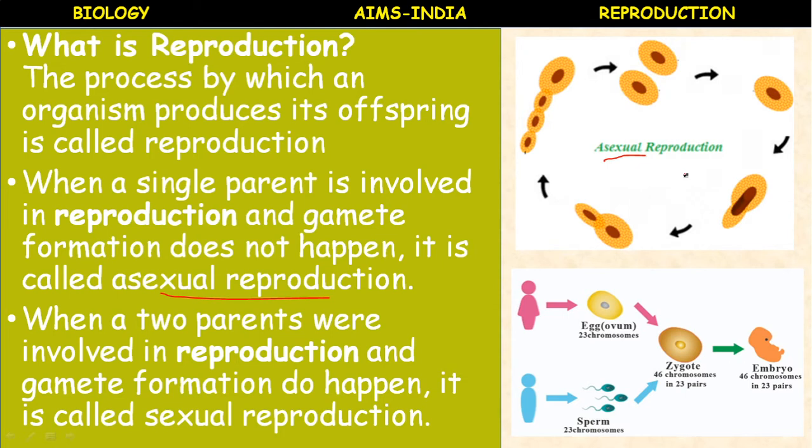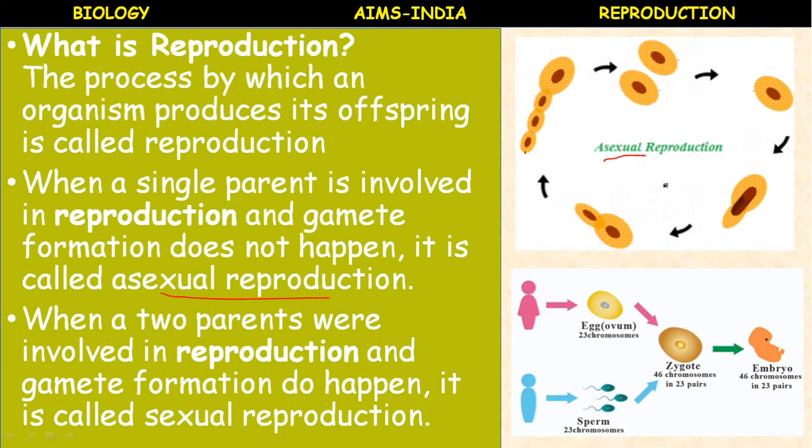So, modes of reproduction. Have you seen the young ones of different animals? You might have observed. For example, human beings, we call it a baby. Cat, kitten. Dog, puppy.